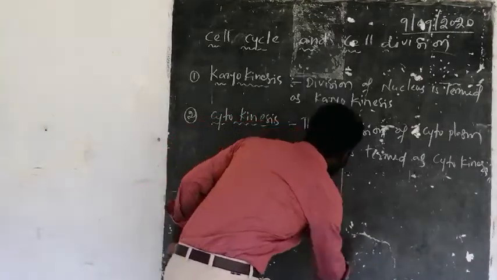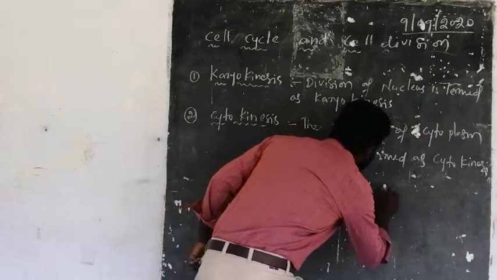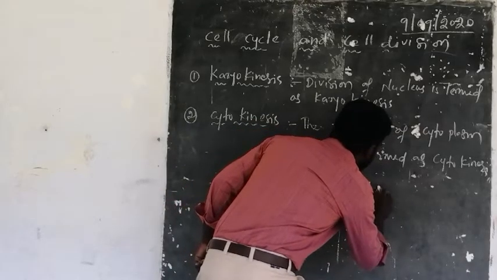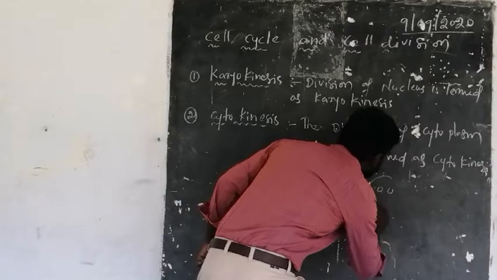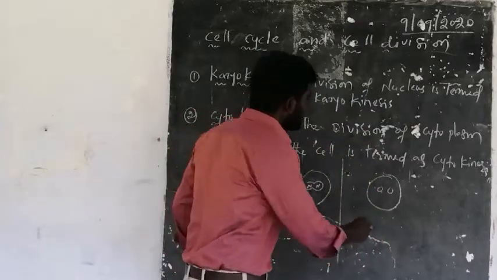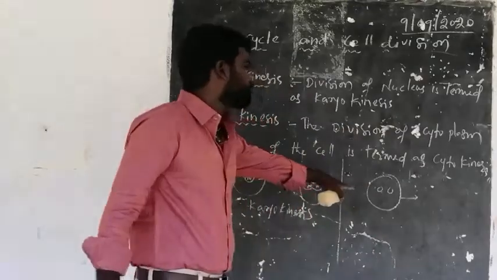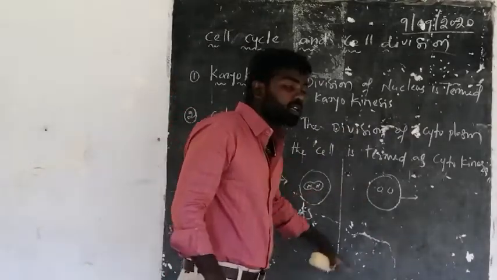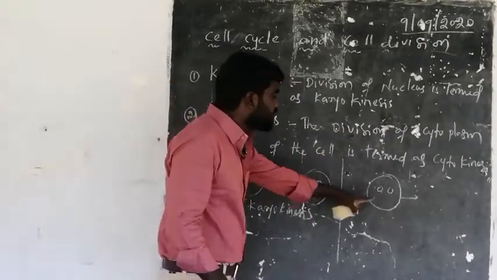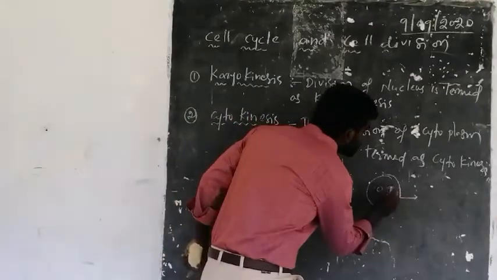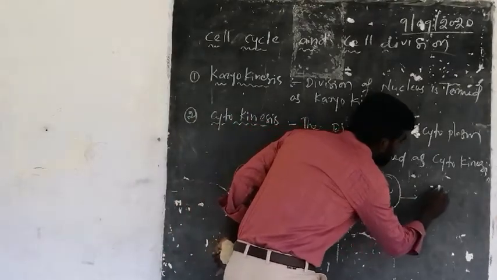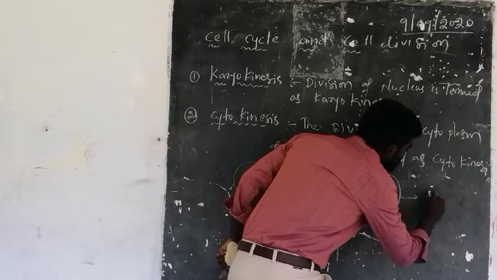And the next one, cytokinesis. Here, two nuclei were divided within a cell, and after the division of the nuclei, cytokinesis occurs. This single cell divides to form two new daughter cells.